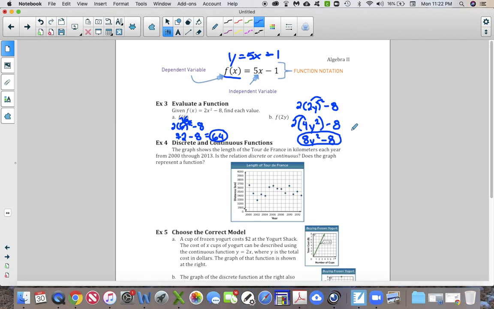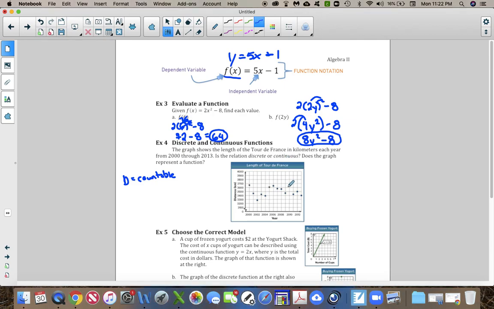Okay? All right. Next, we're talking about discrete and continuous. Remember that discrete equals countable. Discrete equals countable. Okay? Discrete equals countable. The graph shows the length of the Tour de France in kilometers. Tour de France is like a biking thing. In kilometers each year from 2000 to 2013. So they do a different route every year, and must be that the length of it is different every year. Is this relation discrete or continuous?